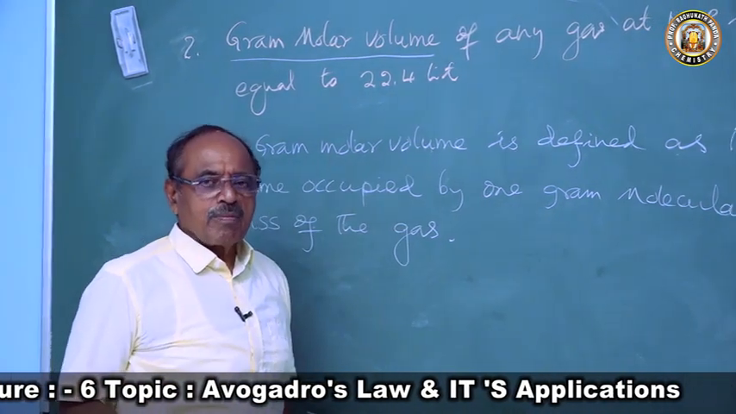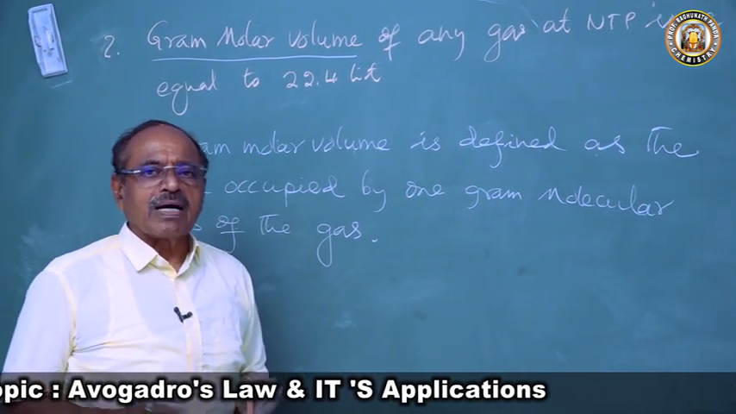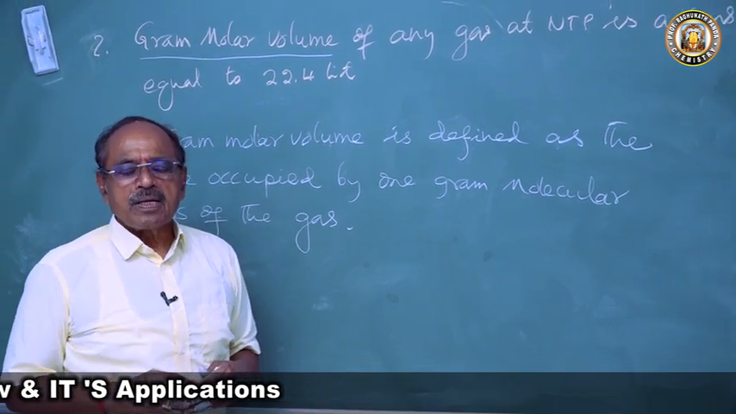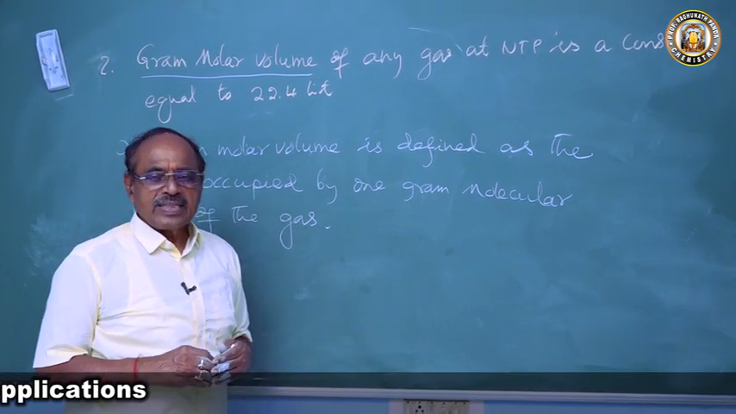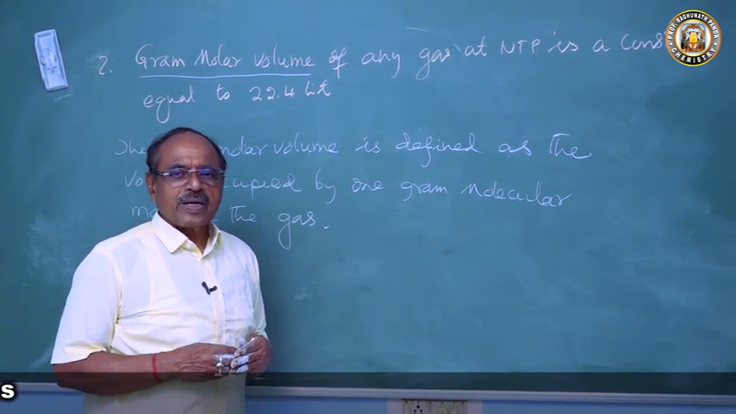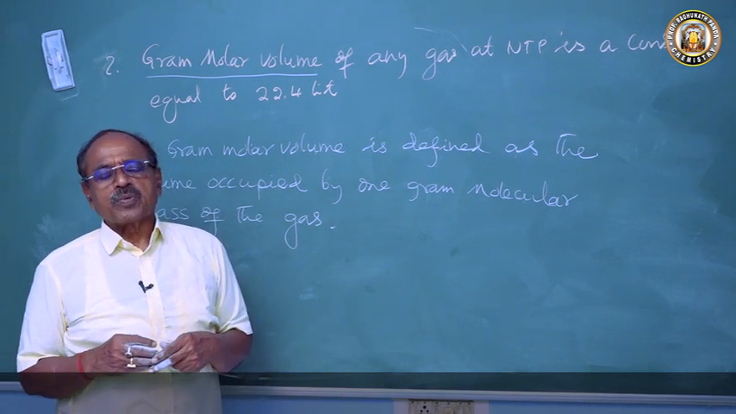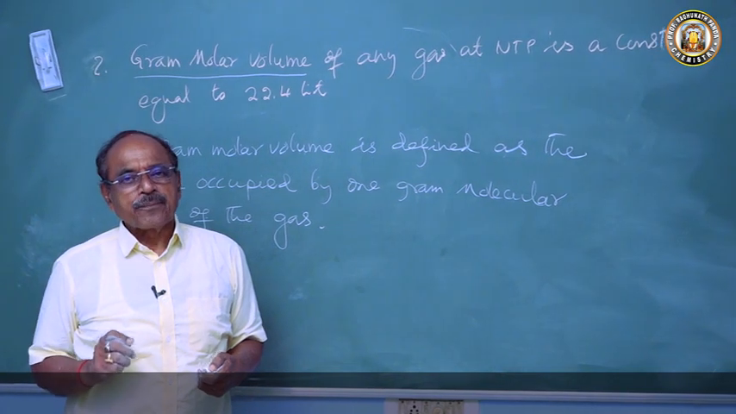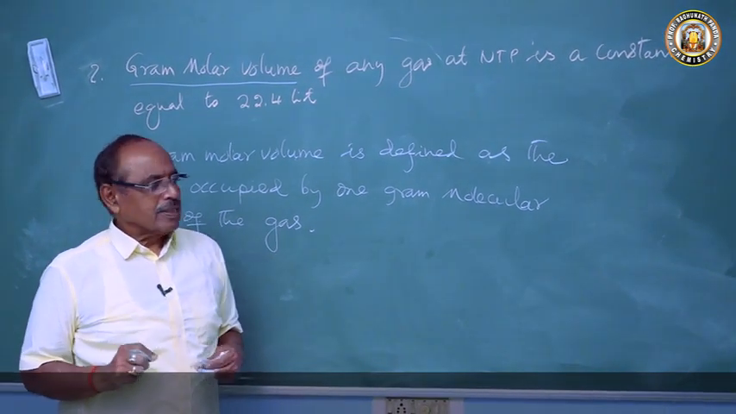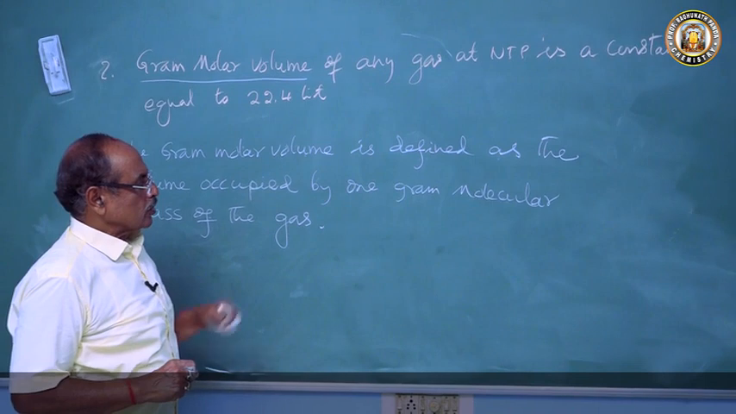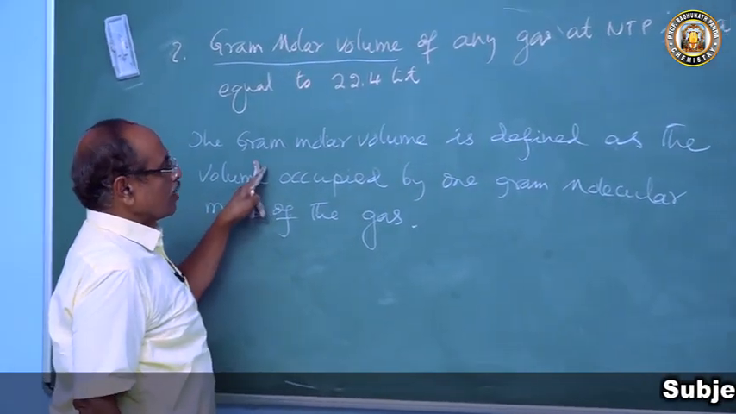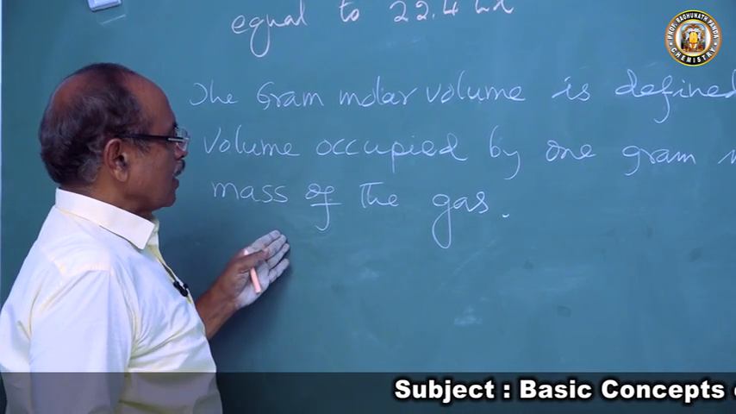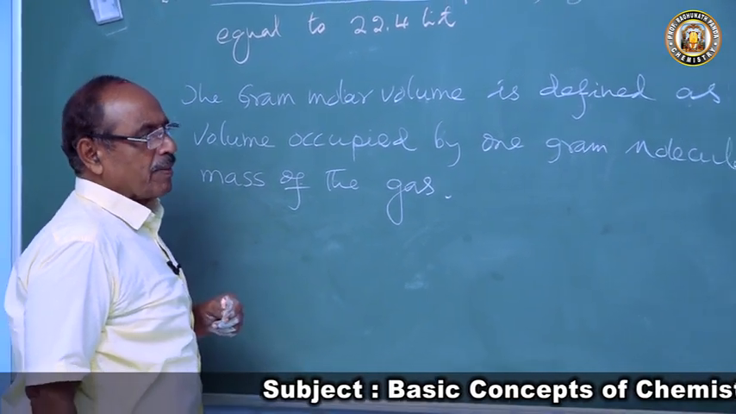That means the volume occupied by 1 gram molecular mass of hydrogen at NTP is 22.4 liters, ammonia 22.4 liters, oxygen 22.4 liters, carbon dioxide 22.4, irrespective of the number of atoms present in them. This is a very important application that Avogadro has established. So the gram molar volume is defined as the volume occupied by 1 gram molecular mass of the gas at NTP.